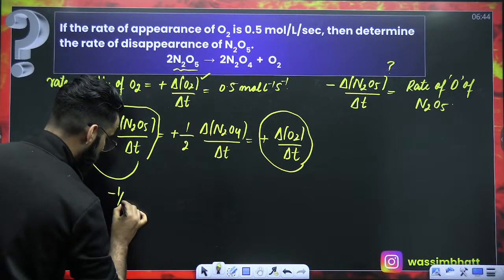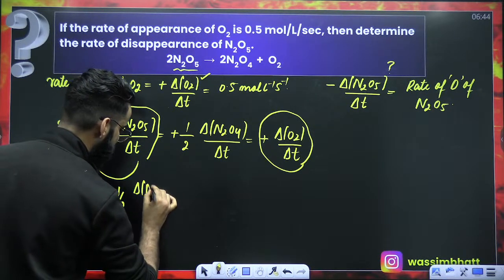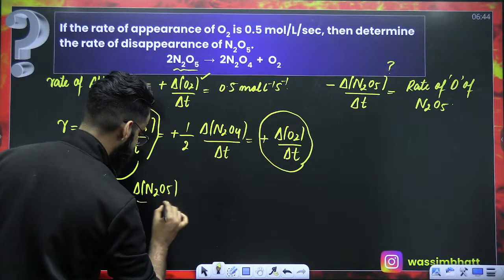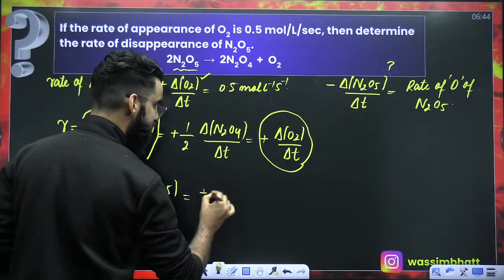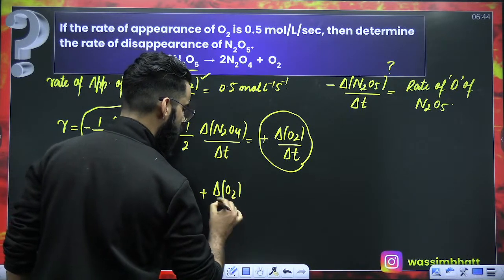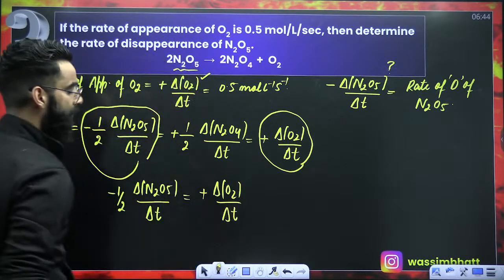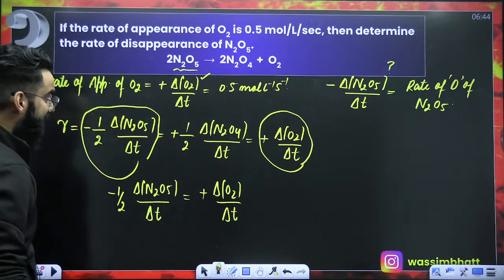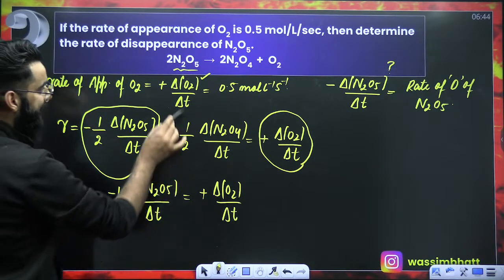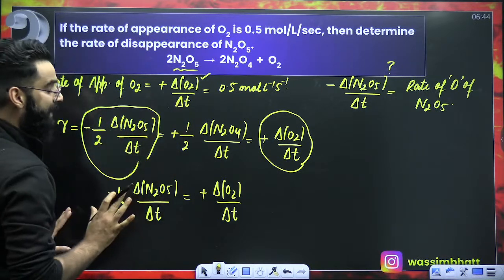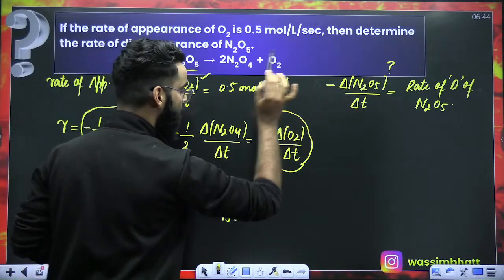I write minus 1 by 2, change in the concentration of N2O5 divided by delta T, is equal to plus delta O2 divided by delta T. What do I have to calculate? I have to calculate minus delta N2O5 by delta T.